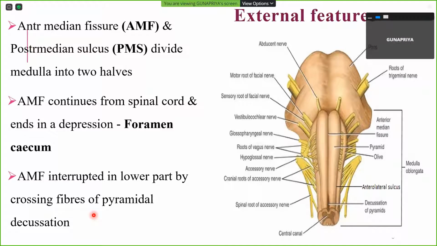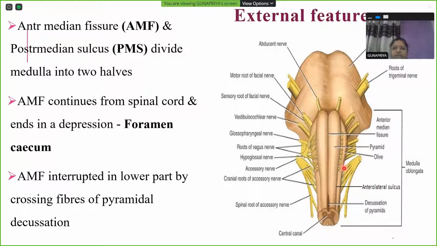So coming to external features, we'll do the ventral surface first and then the dorsal surface. We have a fissure on the anterior side known as the anteromedian fissure. Likewise, you have one on the posterior aspect known as posteromedian sulcus. So on the anterior or ventral aspect, we have an anteromedian fissure, and on the posterior aspect, we have a posteromedian sulcus, which help to divide the medulla into a right half and a left half.